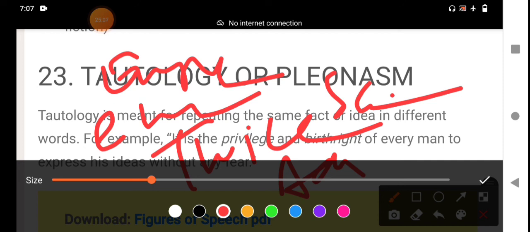Any participant who is going to write an examination, if the figures of speech topic is in their syllabus, must have command of at least 20 figures of speech minimum. The remaining are not necessary, but knowledge of 20 figures of speech is needed to get the full score in any examination. In literature, they are very important figures of speech.